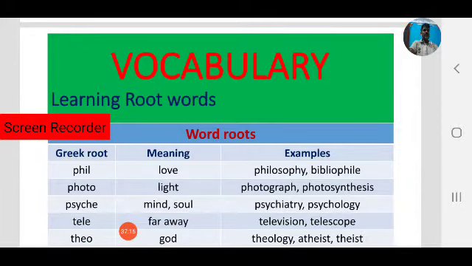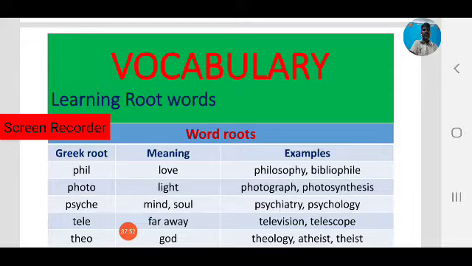Psychiatry is a treatment for mental illness. Psychology is the nature of mind, the study of mind. Psychologist, psychological, like that. So always observe the root words. By knowing root words, we can improve our vocabulary, we can expand our vocabulary. Psyche means mind or soul. By psyche we can learn different words: psychiatry, psychiatrist, psychology, psychologist, psychological.